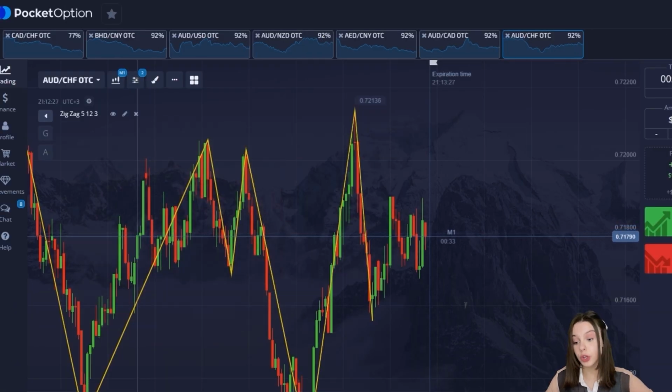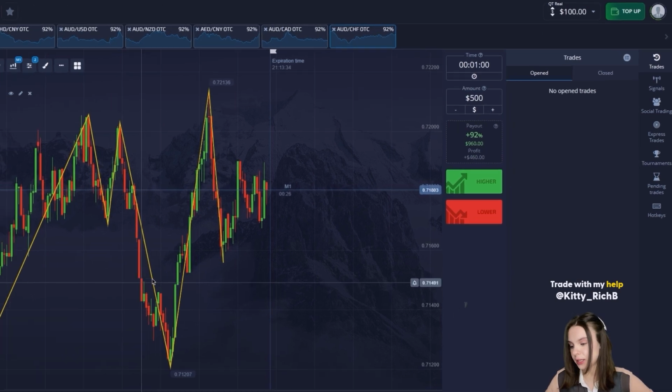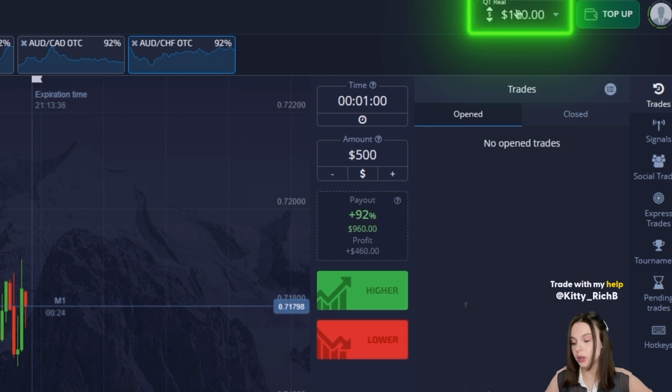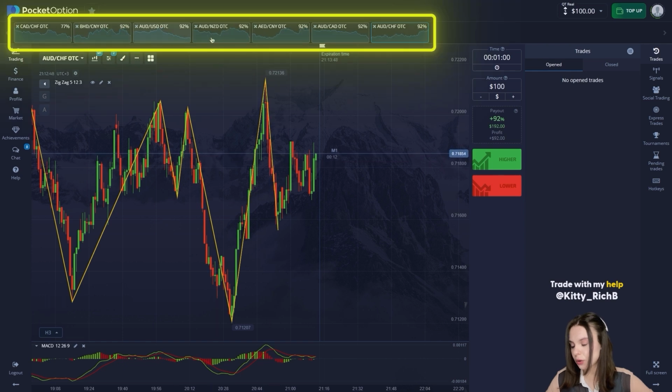Since we trade on PocketOption, we always check everything on the platform. Trade again, check your balance. Remember, we withdrew $100 at the beginning of the video, so we also put $100 here. We have set the transaction time automatically. We have a minute as always. We are currently conducting trades on.